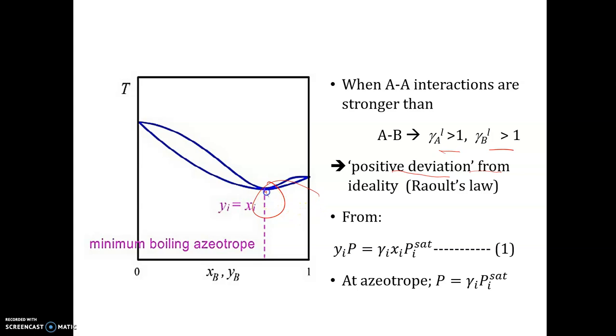And at that point, the liquid and vapor composition is the same. Right? So positive deviation here does not mean positive as in it's good, but it means that it is greater than 1. It is positive in the sense of being larger, not good or bad. So if we recall from the earlier equation 10.5, the modified one, at azeotrope where this is equal to 1, and this is equal to 1, we say P is equal to gamma i Pi sat.